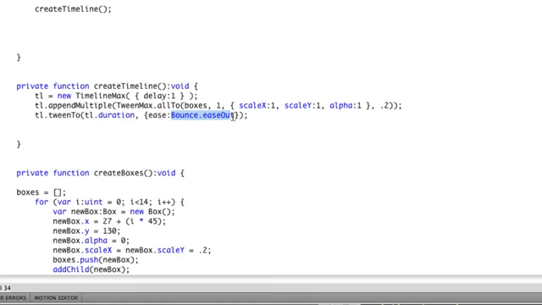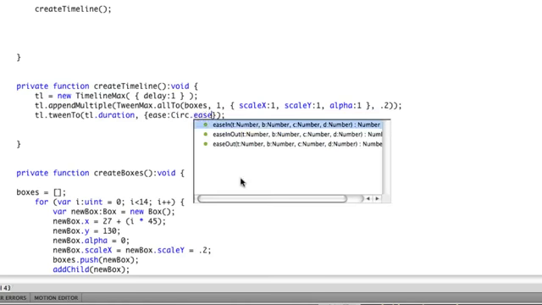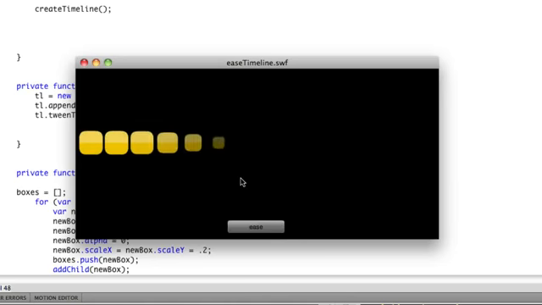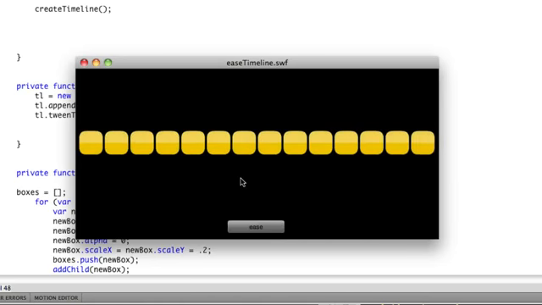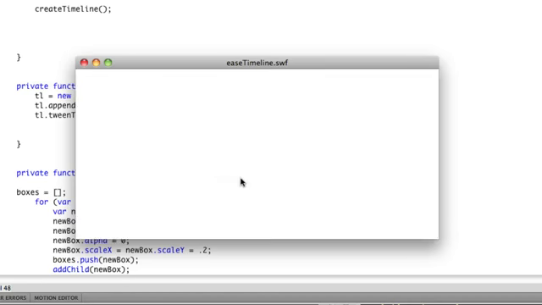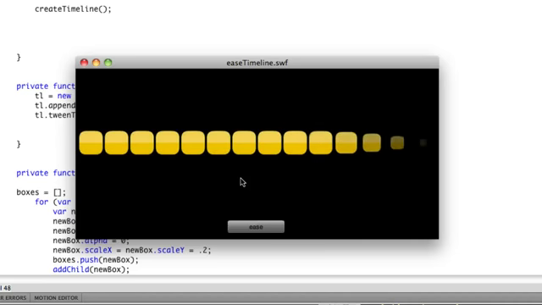And to show you another fun ease for something like this, I can do a circ.easeInOut. And this is going to start real slow, speed up, and then go slow on the way out. So when you do a tween 2, it does respect, again, the natural timing of the timeline.